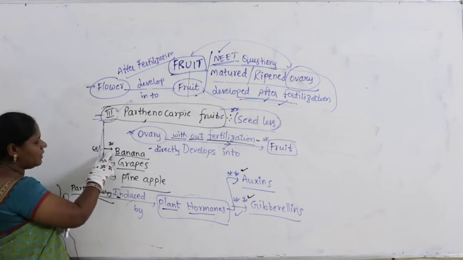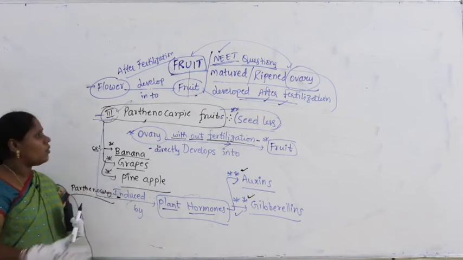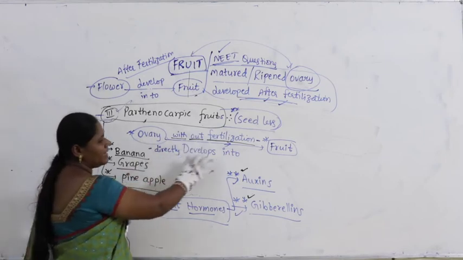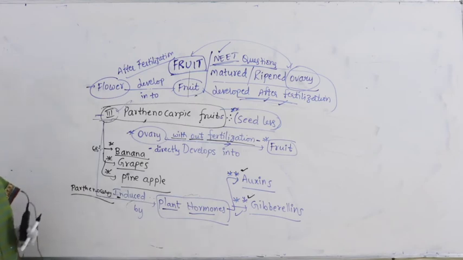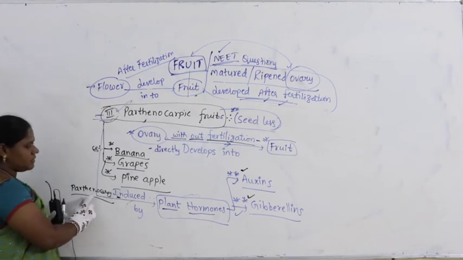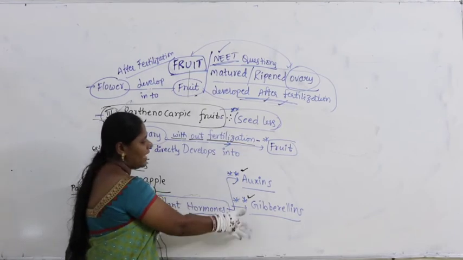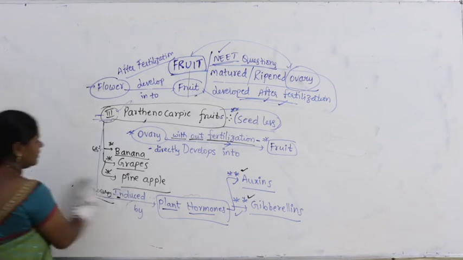Banana, grapes, pineapple, generally they are seedless. What happens in this case? The ovary without fertilization directly develops into fruit. That's why there are no seeds. Apart from this, this process can be induced by plant hormones such as auxins and gibberellins. Let's continue for the other two categories of the fruit.